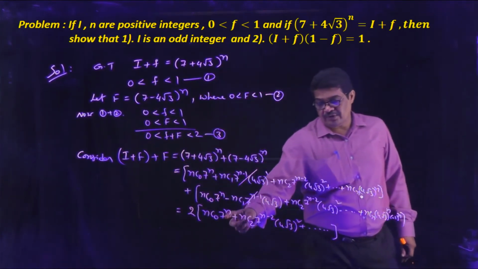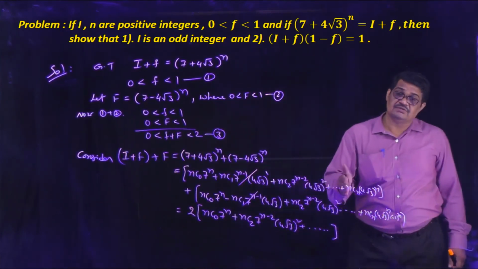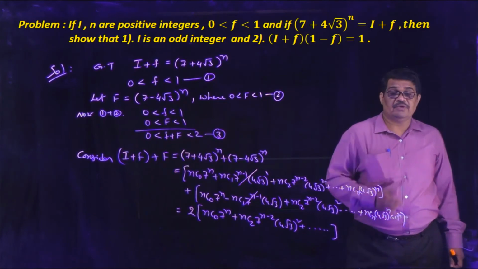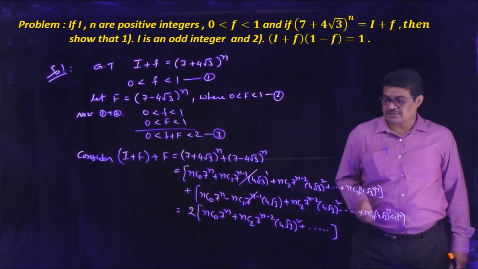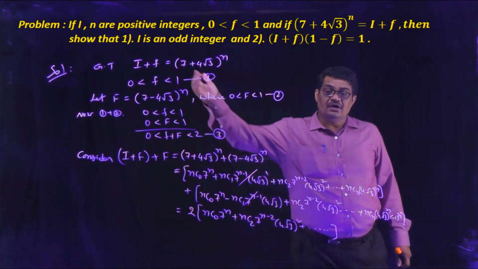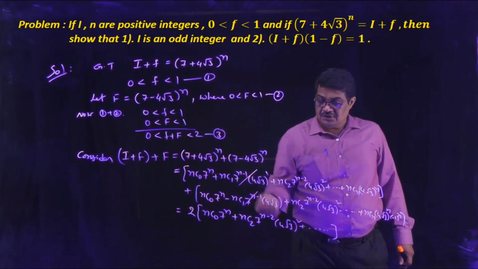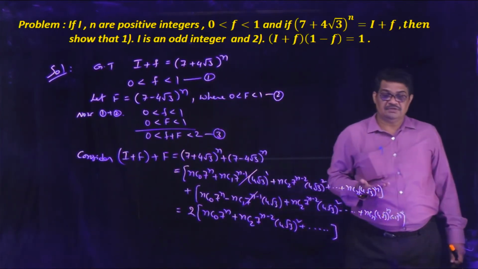Here 7 power n, 7 power n minus 2, 7 power n minus 4 and 7 power n minus 6. These powers are all even numbers. Here n is a positive integer, and n minus 2, n minus 4 are all even integers.